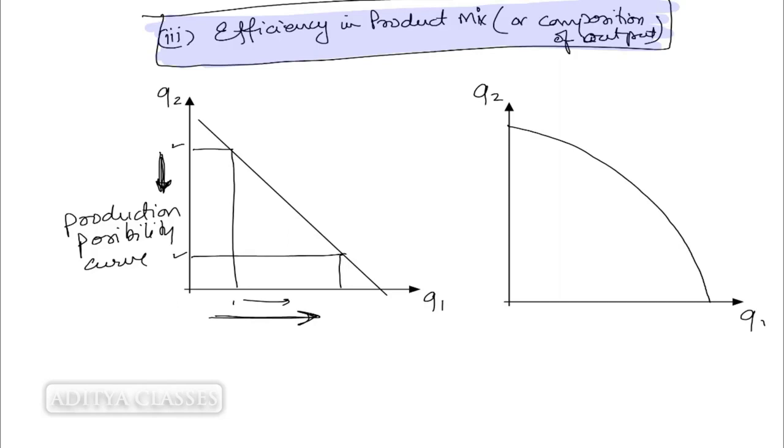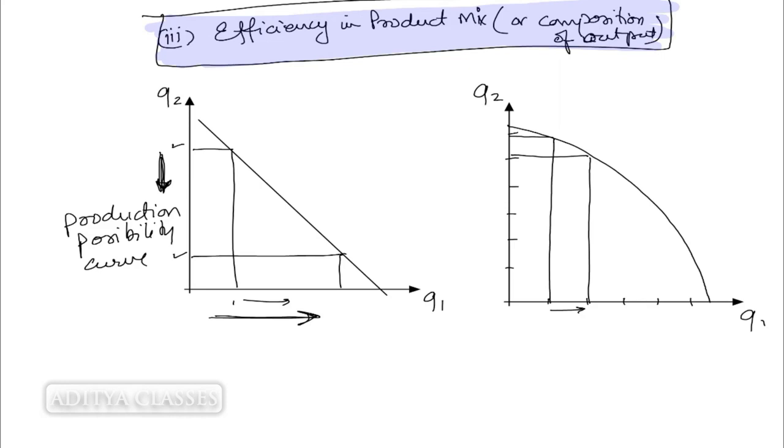Now let us see what this being concave to the origin means. If we see that I am increasing the quantity of the first product, at that time I allow you to increase your quantity of the first product for a very minimum decrease in the quantity of the second.